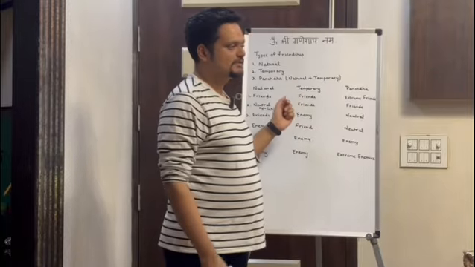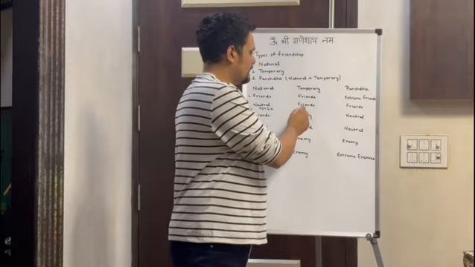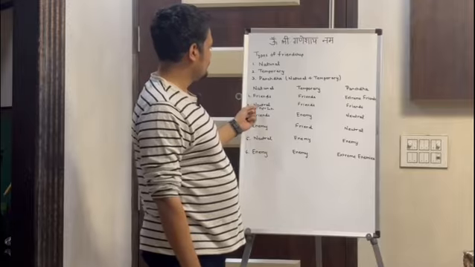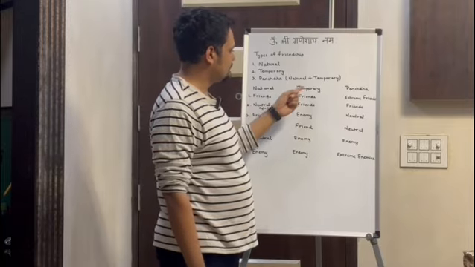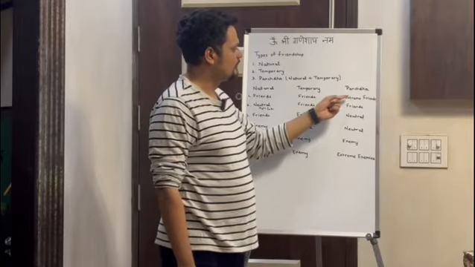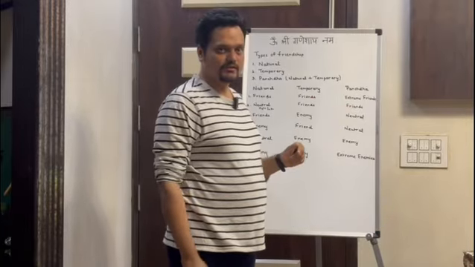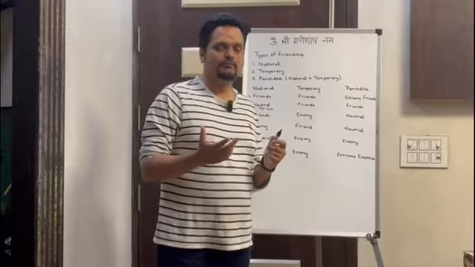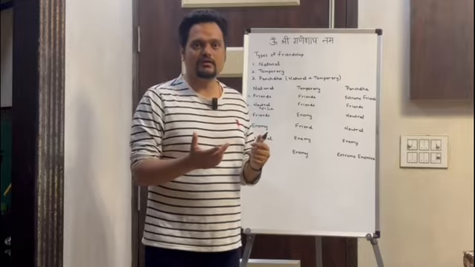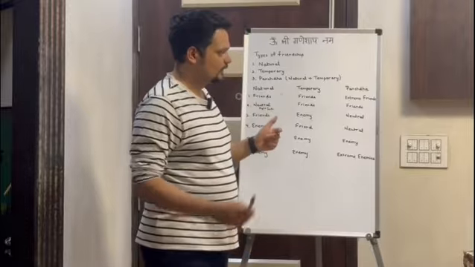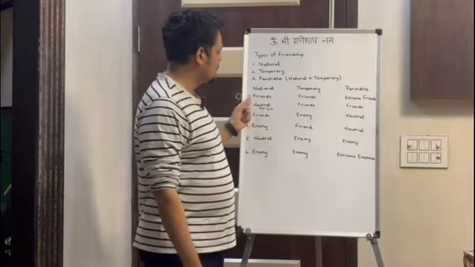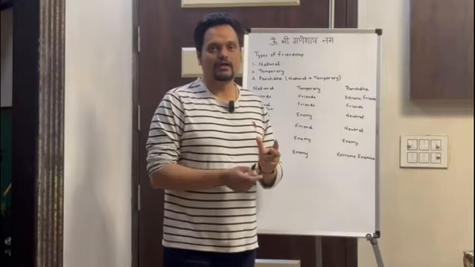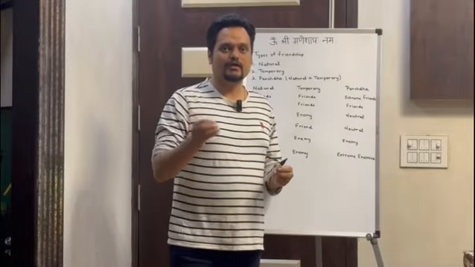If they are placed in the 2nd, 3rd, 4th, 10th, 11th or 12th, then they have a friendly relationship in temporary friendship. So neutral in natural and friendship in temporary gives, in Panchdha Maitri, friends. When we are making predictions with the relationship of planets, we will predict that these two planets are good for the native, and accordingly we will predict with the houses.